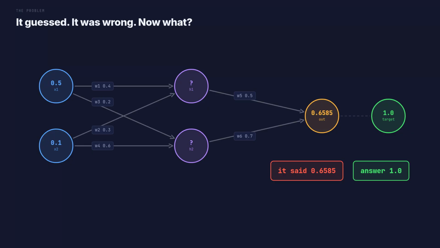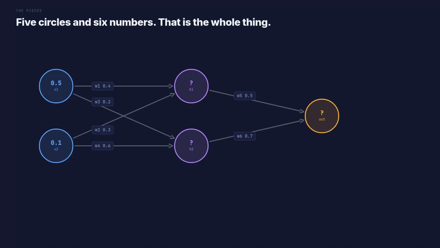Which brings us to the only question that matters. There are 6 weights in this network. Which of them do we change, and by how much? Get that right and you have understood backpropagation. Everything else is detail. Before any maths, let's name what we are looking at.